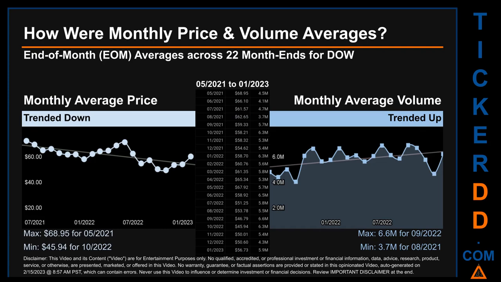The maximum end-of-month average price was $68.95 for 05-2021 while the minimum was $45.94 for 10-2020. Looking at volume, 09-2022 and 08-2021 respectively saw the highest and lowest monthly average volume at 6.6 million and 3.7 million.